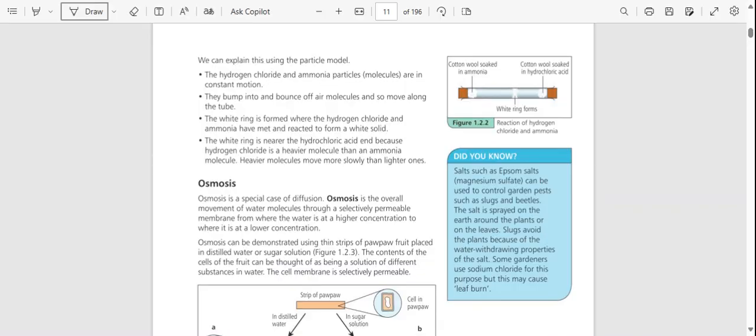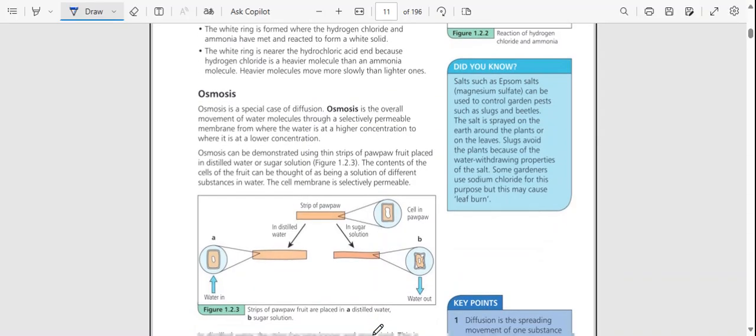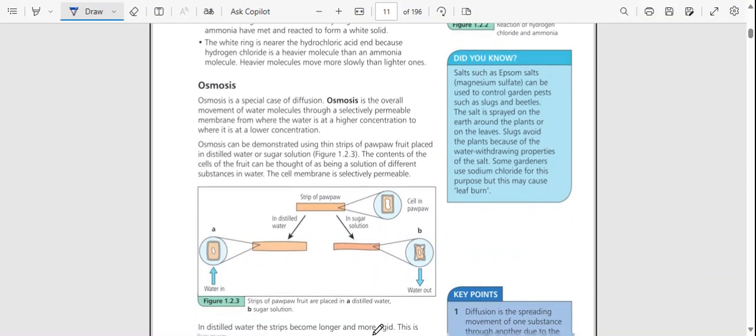We can explain this using the particle model. The hydrogen chloride and ammonia molecules are in constant motion. They bump into and bounce off air molecules and so move along the tube. If you look at the tube being illustrated right here, they meet at the middle basically. The white ring is near the hydrochloric acid end because hydrogen chloride is a heavier molecule than ammonia. Heavier molecules move more slowly than lighter ones.